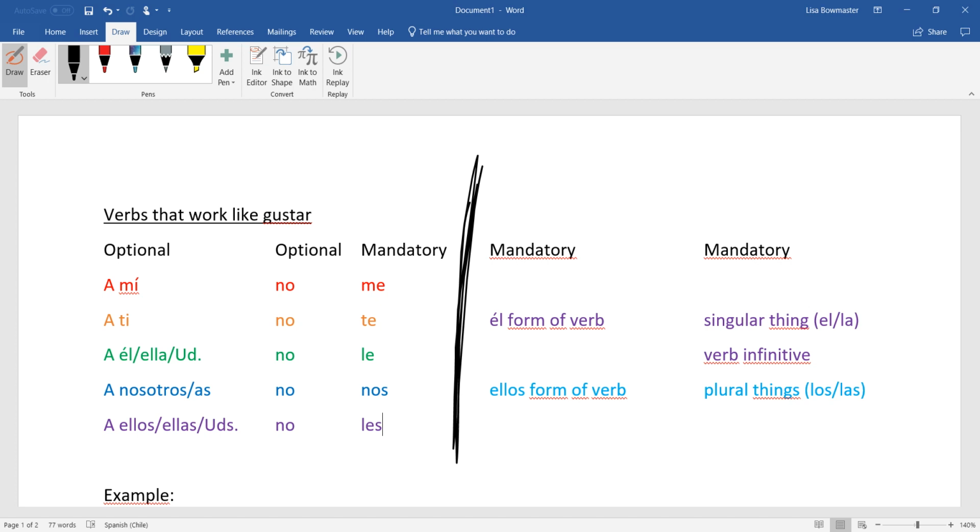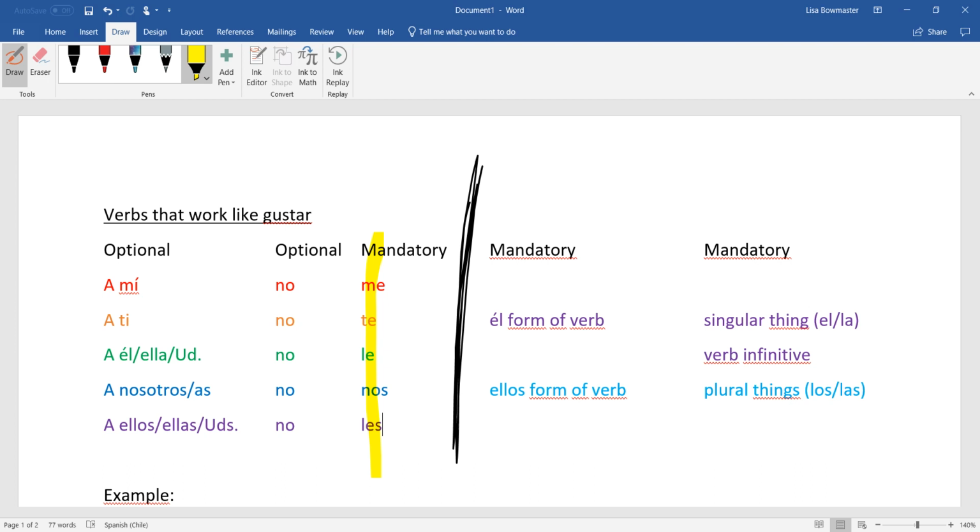Now, if something is not liking or loving or boring, or you'll see all the verbs below, that's where you put the no. But now you have to put these. Me, te, le, nos, and les. No matter what, you need to start with a me, te, le, nos, les.